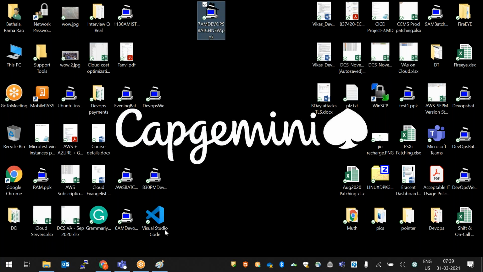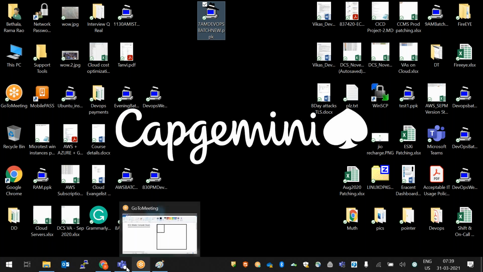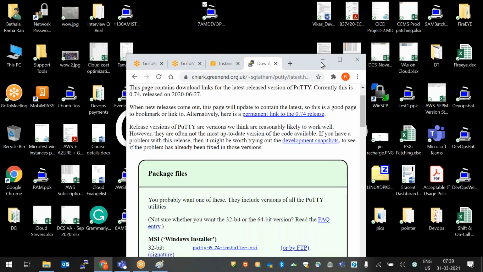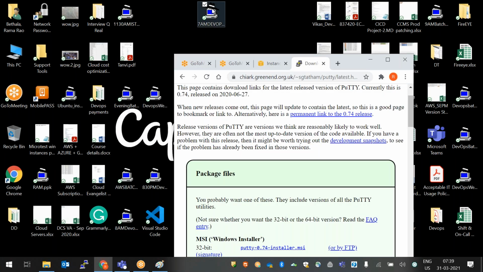Sorry to interrupt you, Ram. What is the abbreviation for PEM? What is the meaning of PEM? That is a normal text file. PPK means PuTTY private key. For PEM there is no full form; it is just a normal text file. When we convert into PPK, it will show you a hat symbol, right? Using this PPK, we need to connect to our instance.